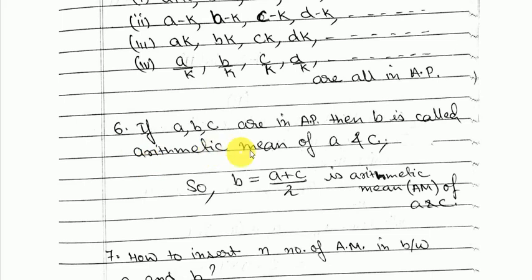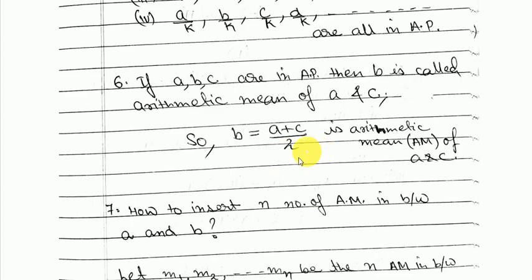Next is arithmetic mean of A and C. So let's say we have got 3 numbers A, B, C in AP. Then B, the middle term, is called the arithmetic mean of A and C, and it is written as B equal to (A plus C) upon 2. So if you have got 3 numbers in AP, then the middle number is the arithmetic mean of the first and the third number, and this is how it is written.